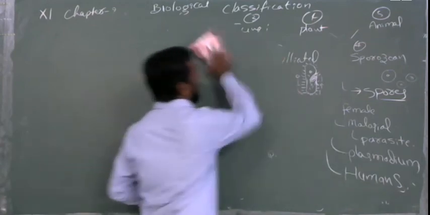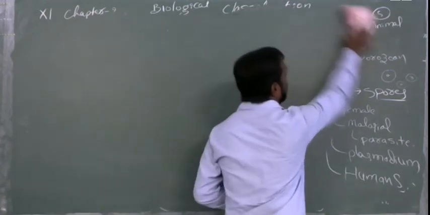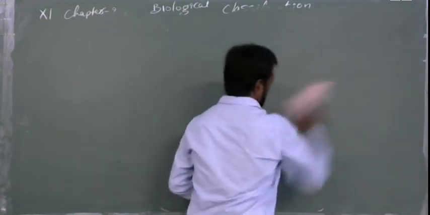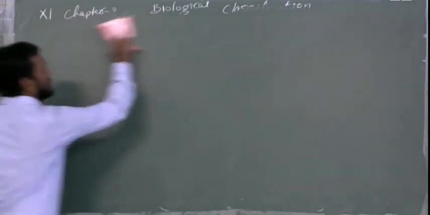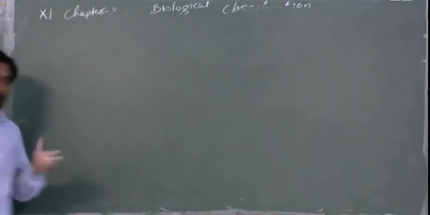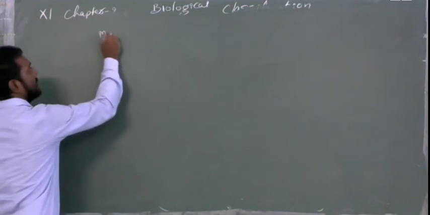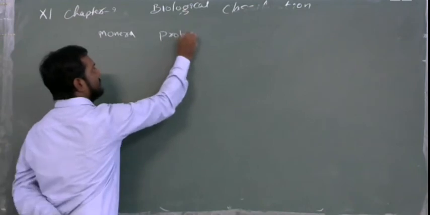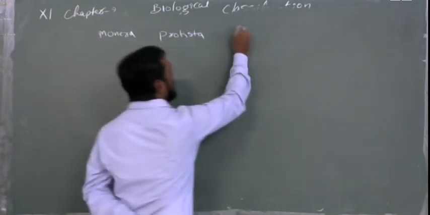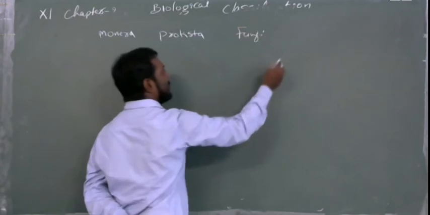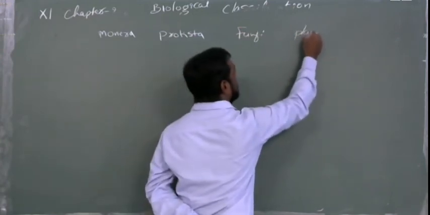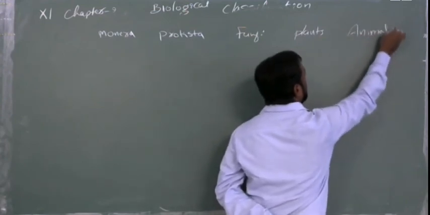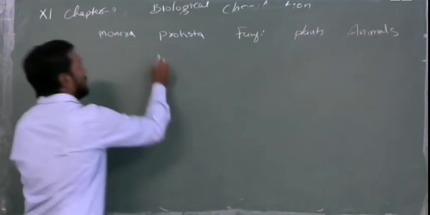Yesterday you might have seen the last topic, bacteria, which was divided into only two: Archaebacteria, the primitive, and Eubacteria, the modern. So now let us look at what we discussed today. First is Monera, Protista, fungi, next is the plant kingdom, and then animals. Today we have seen the Protista.